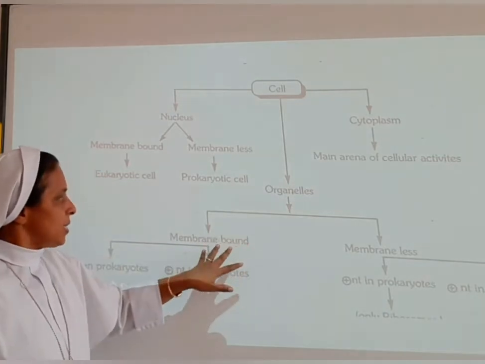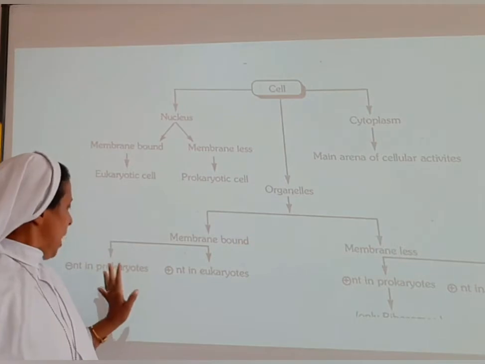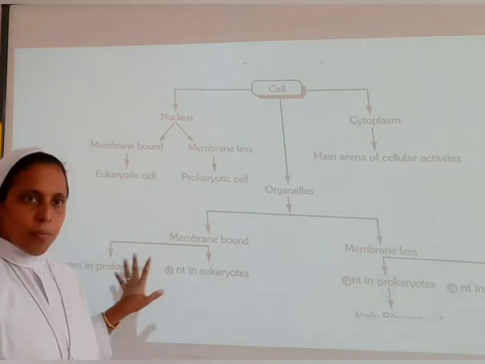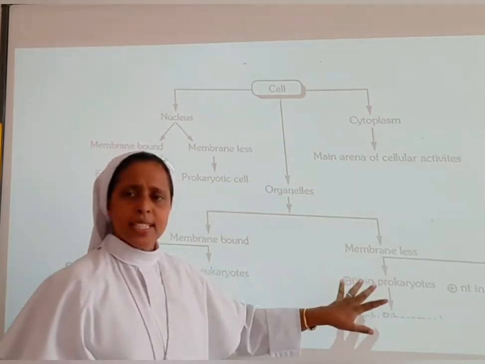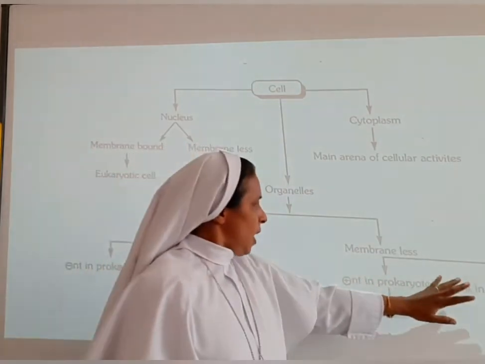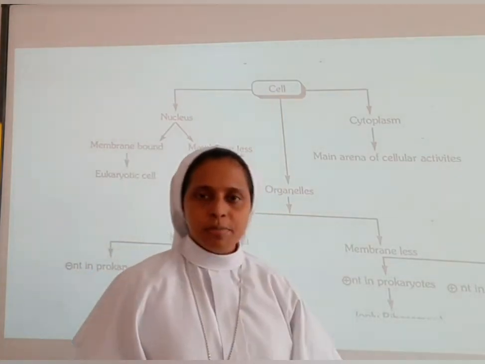So organelles are membrane bound and membraneless. Membrane bound organelles are absent in the prokaryotes and present in the eukaryotes. Membraneless organelles are present in the prokaryotes and also in the eukaryotes, only the ribosomes we can see here.